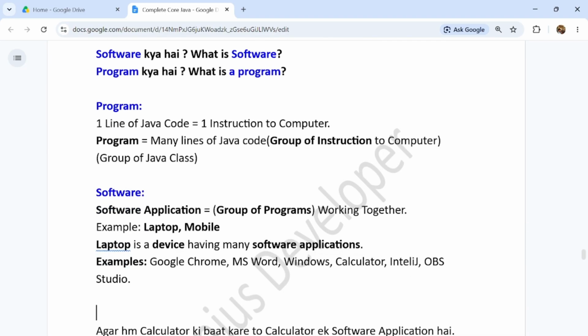So what is a program, guys? One line of Java code is one instruction to the computer. But program means, guys, many lines of Java code. Means it is a group of instructions to the computer. So we can say a group of Java classes. Program means a group of instructions or a group of Java classes, means many lines of Java code, guys. So what is software?